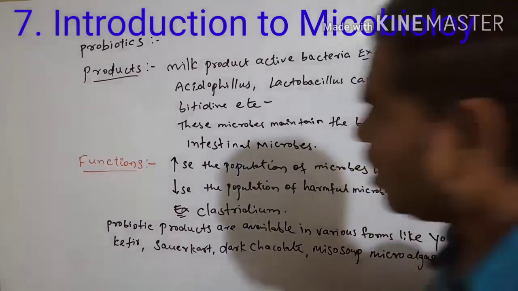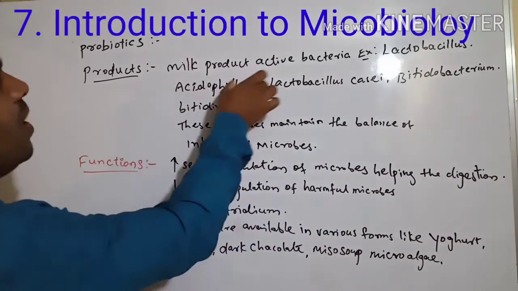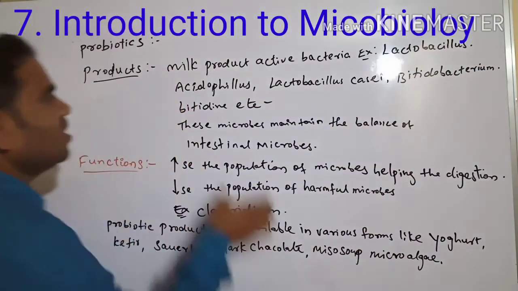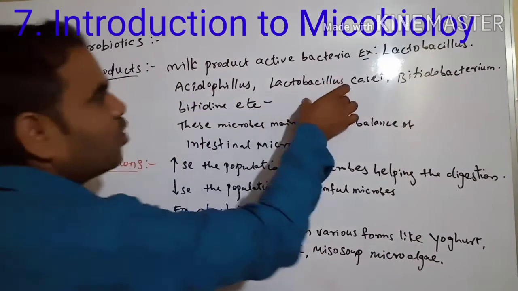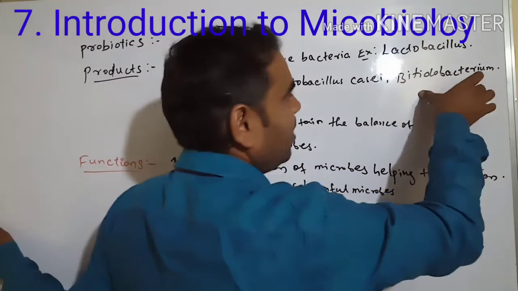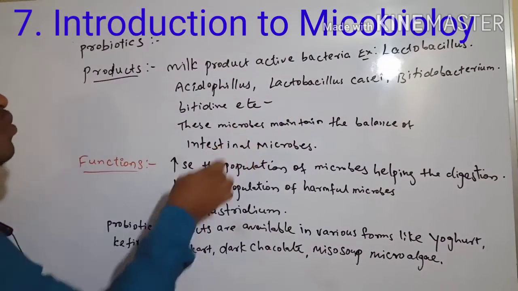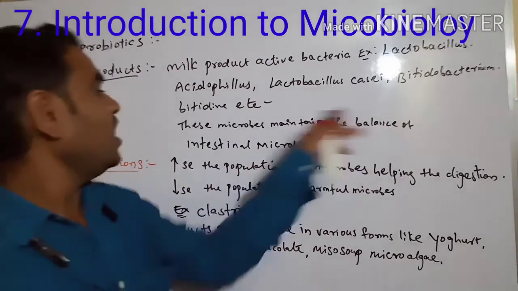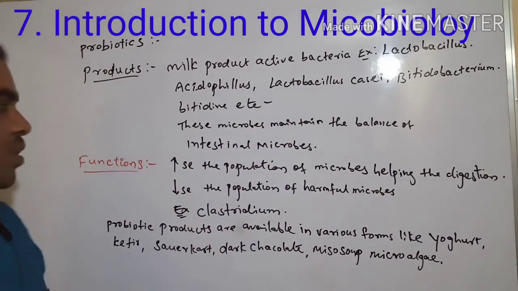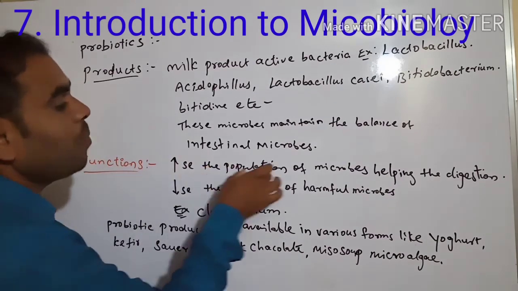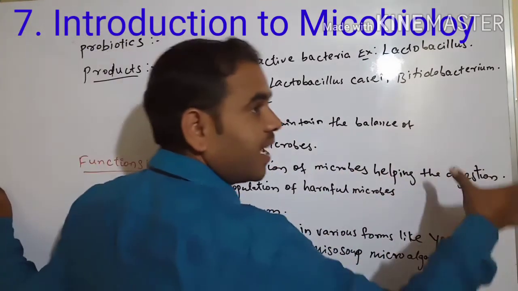See, we have to see the probiotics. Milk product, active bacteria. Example Lactobacillus acidophilus, Lactobacillus casei and Bifidobacterium, betidine, etc. These microbes maintain the balance of the intestinal microbes. Next, see what is the function here? Increase the population of microbes helping in the digestion.